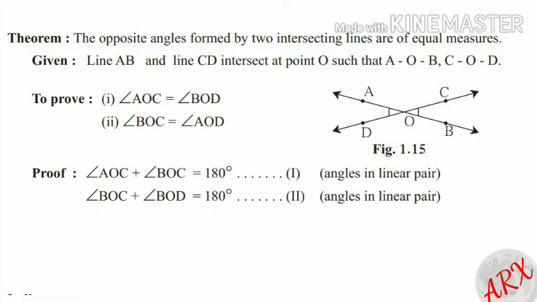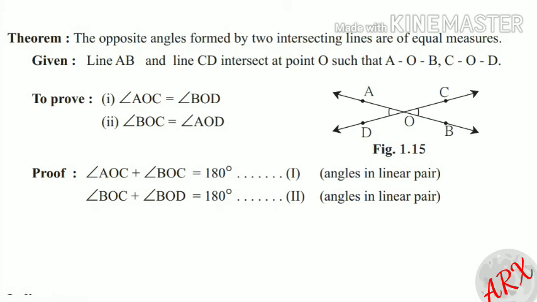Now we will start with the proof. As you can observe in the figure, angle AOC and angle BOC are angles in a linear pair. Hence equation 1 will be angle AOC plus angle BOC equal to 180 degrees. Similarly, angle BOC plus angle BOD equal to 180 degrees. Those are angles in a linear pair, which is equation number 2.